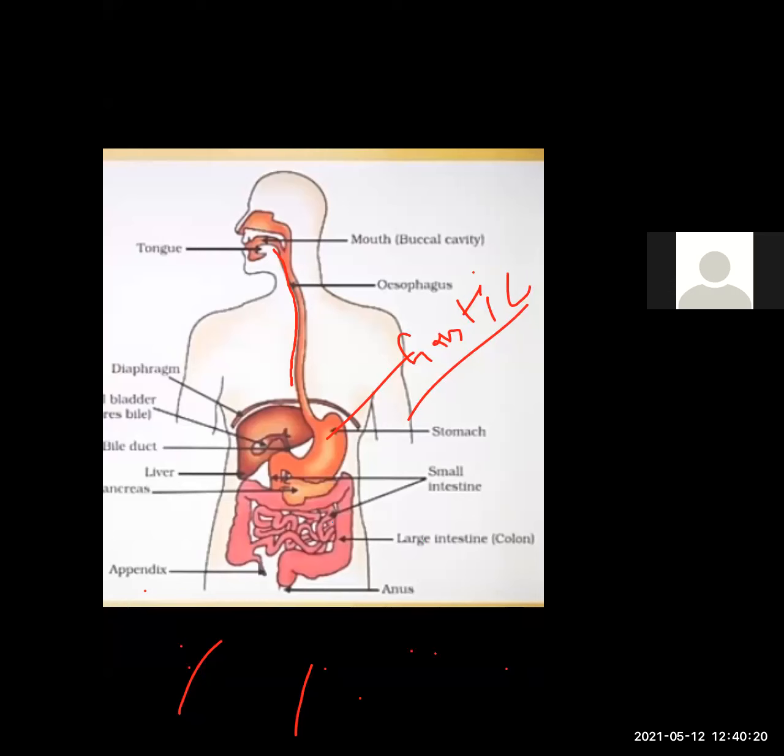It creates a food pipe ulcer also. Is it clear? Food pipe. What is the meaning of ulcer here? It is internal bleeding.